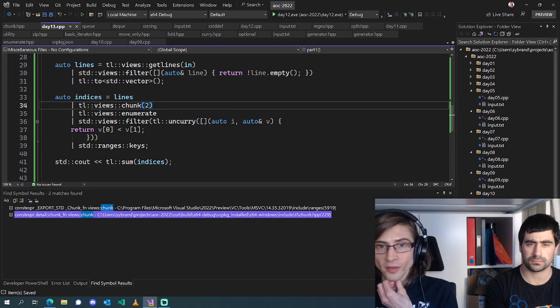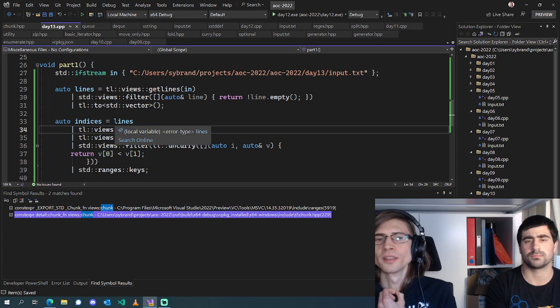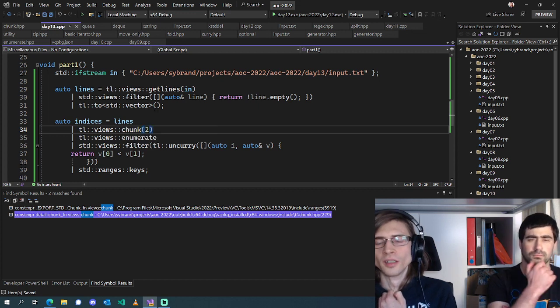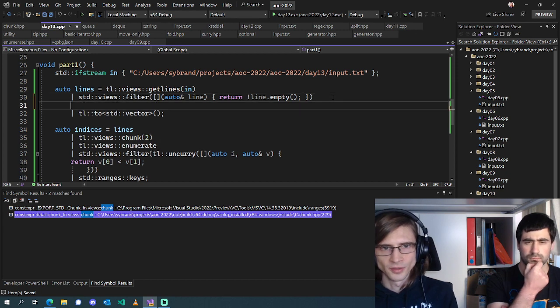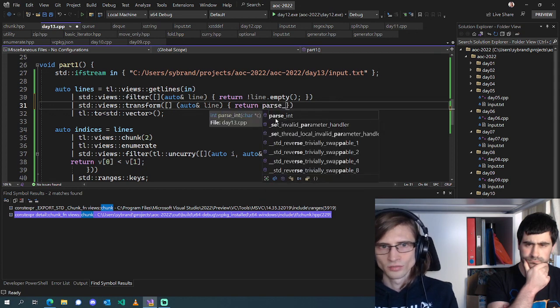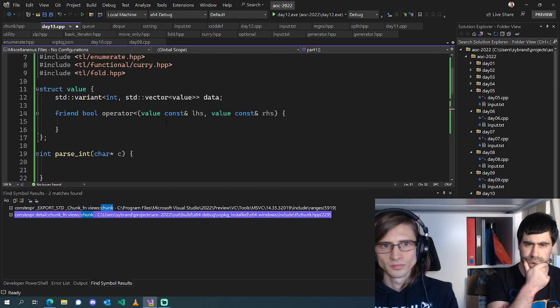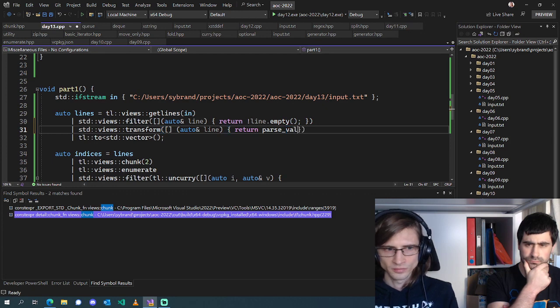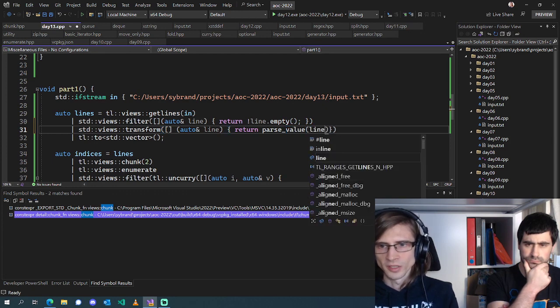I mean, we need to parse our lines, is the only other thing. So in here we do std views transform, parse value from our line.